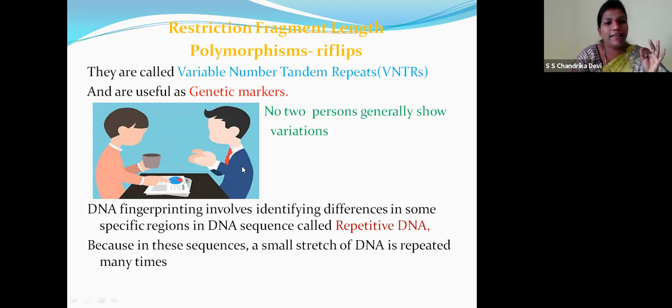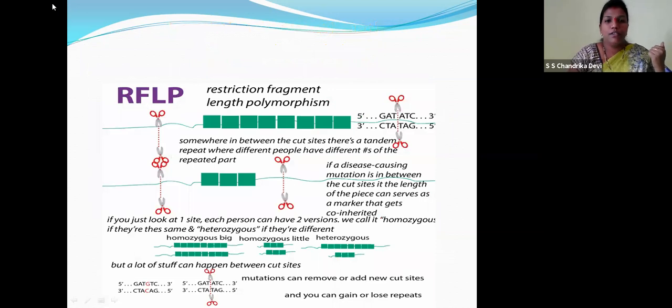As I told you, 99.9% we do have the same gene sequence, right? But these variable number tandem repeats are different between two persons, right? So DNA fingerprinting involves identifying the difference in some specific regions in the DNA called repetitive DNA, because in these sequences, a small stretch of DNA is repeated many number of times. Let's see. So this is restriction fragment length polymorphism.